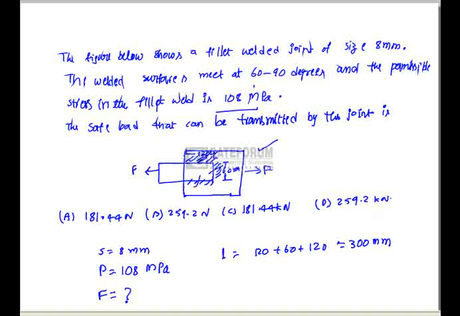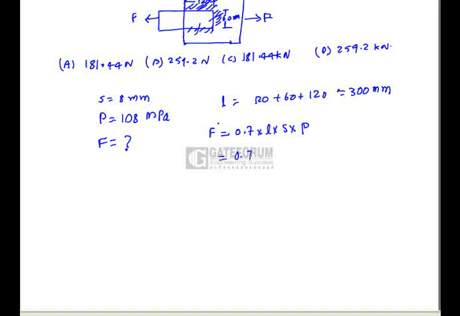So the safe load that can be transmitted by the joint, F, is equal to 0.7 into L into S into P, that is 0.7 into L, the effective length 300 mm, into S, 8 mm, into 108,